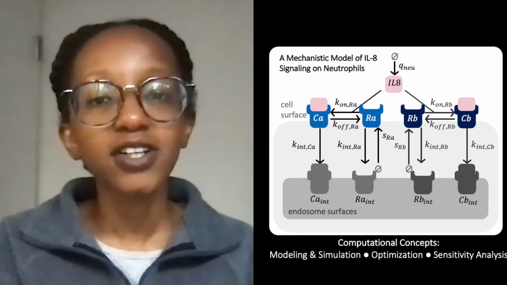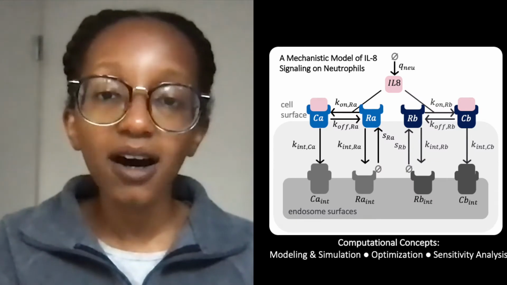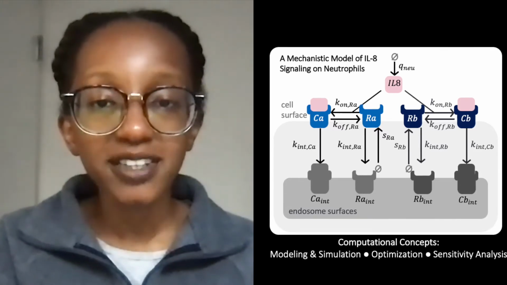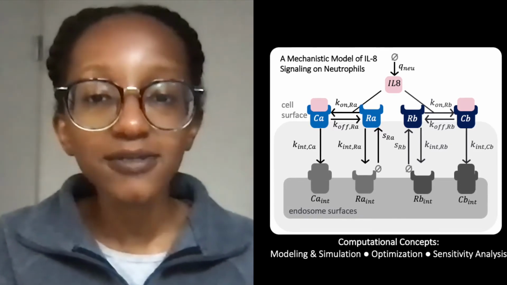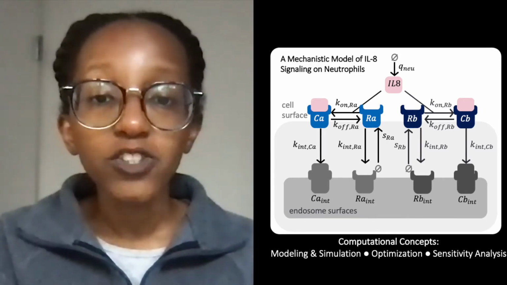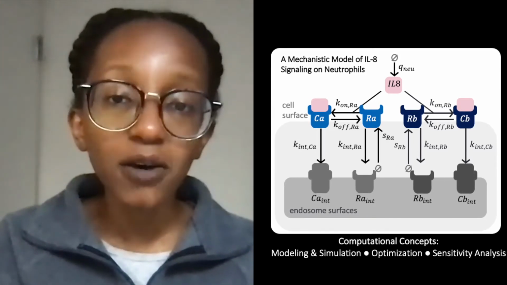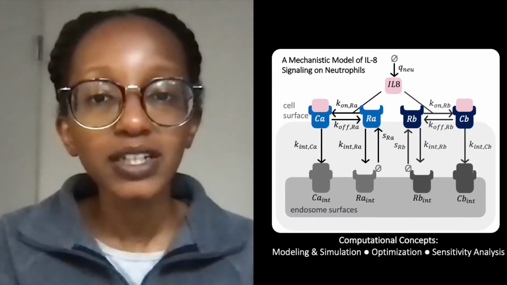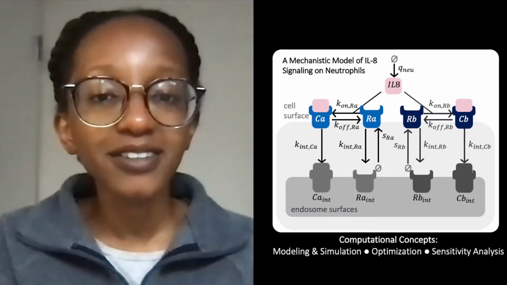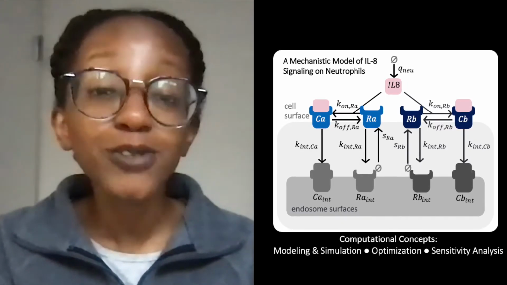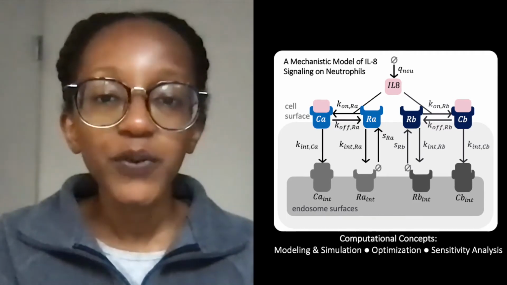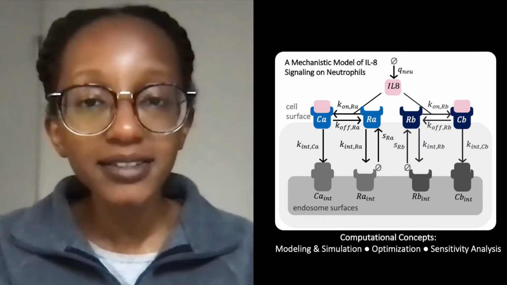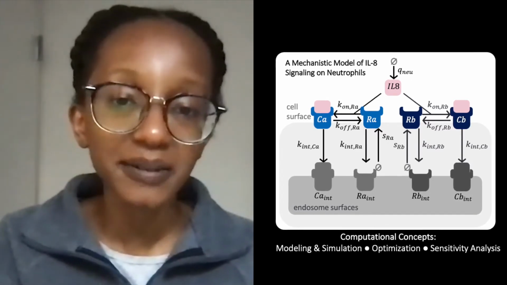To answer this question, we model IL-8 signaling on neutrophils using ordinary differential equations. These equations predict how the levels of IL-8 and of their receptors on neutrophils would change in response to ongoing biophysical processes. Some of these processes include neutrophil secretion of IL-8, ligand receptor binding, and receptor trafficking. We estimated the rates of these processes through optimization using our model and experiments from a published study.